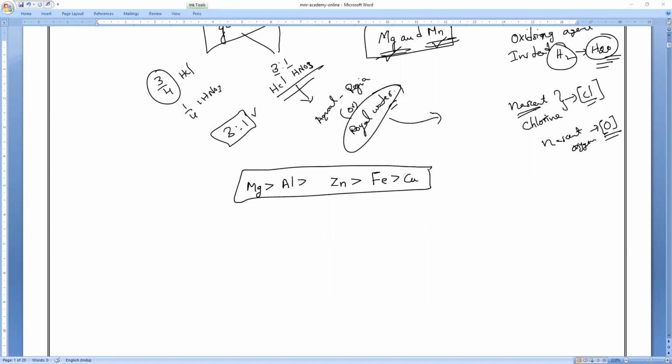Copper does not react with dilute HCl because it is below hydrogen in the metal activity series. So no reaction. We tried it yesterday, I have shown you in the book, right?